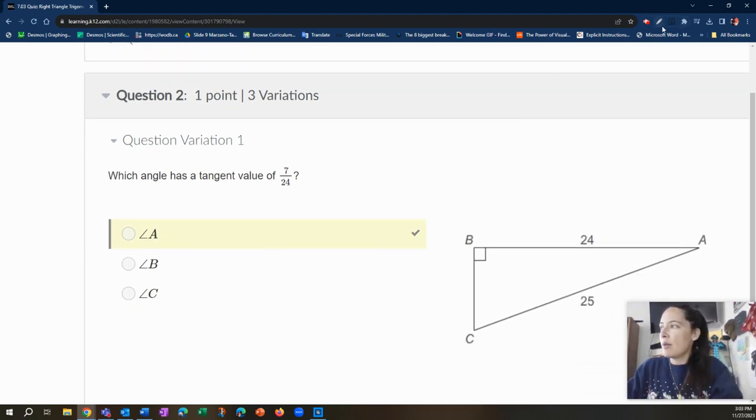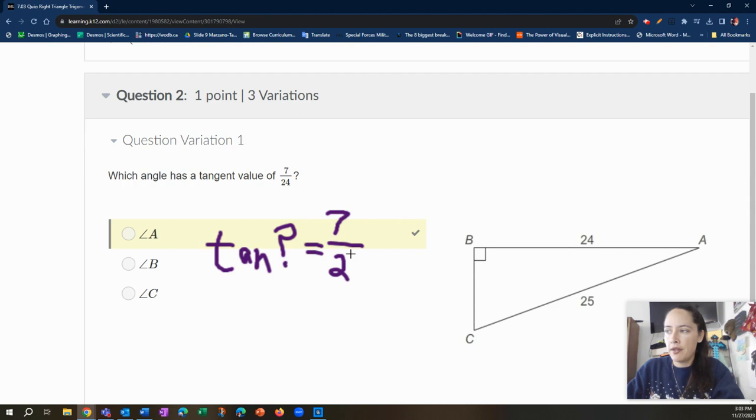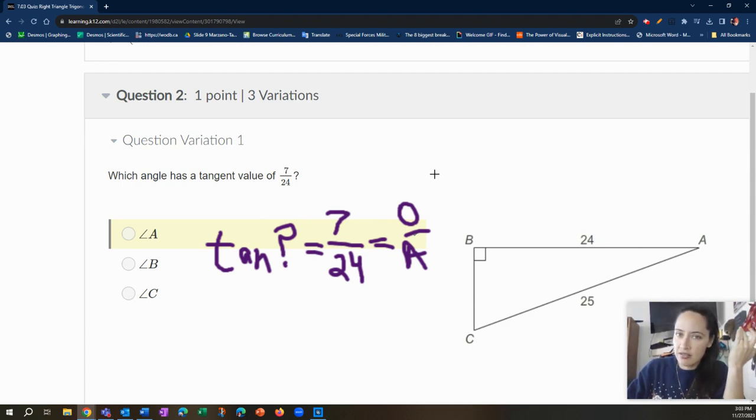Okay, so a couple of things here. They're asking for the tangent. Obviously, you know it's angle A, but let's talk about why. So the tangent, question mark, we don't know. Let's pretend like we don't know it's angle A. So they're asking us which one has the tangent of 7 over 24. Well, first of all, I need to remember TOA. The tangent is equal to the opposite over the adjacent. So not the hypotenuse. Well, here's 24. So just by inspection, can we say that from B to C is the length of 7? Does that make sense, given this ratio relationship?